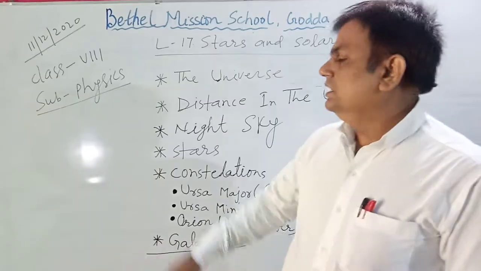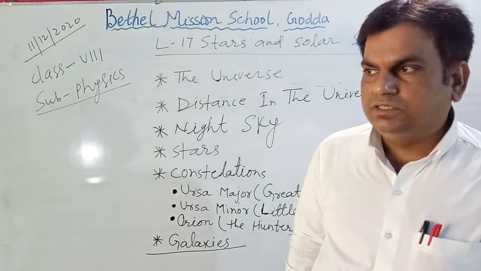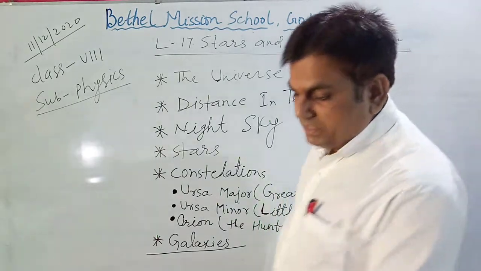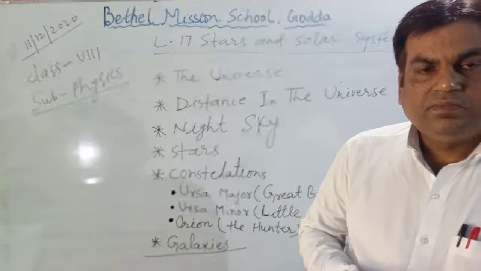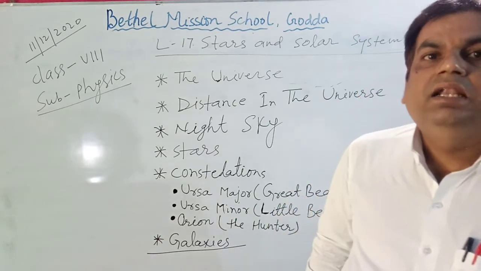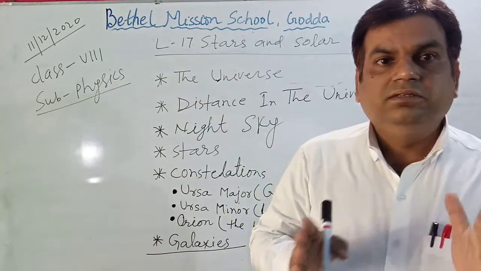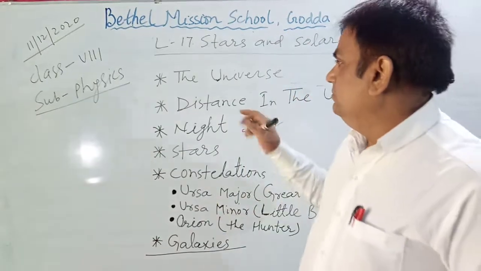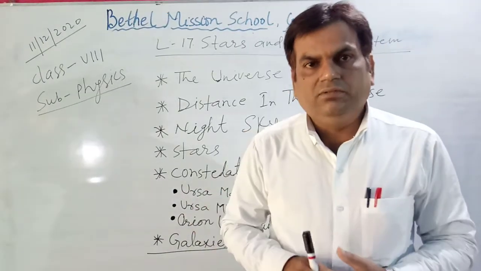Then we take bigger units, known as the light year, astronomical unit, Sirius, and the Alpha Centauri. These are the big units in which we measure the distance between two celestial bodies.